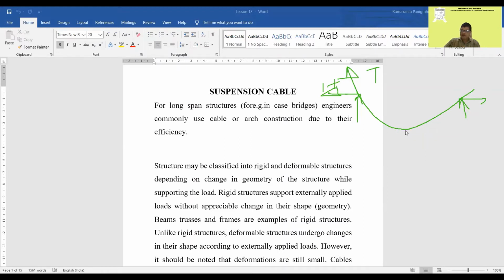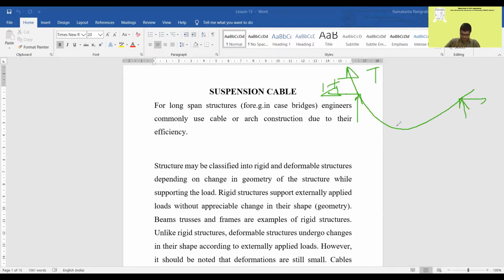At any point, if you draw a tangent, that will give the tension in this cable. So a cable is always subject to tension. Like your arches are always subject to compression, this is subject to tension. So this is very useful in the case of long span bridges. For long span structures like bridges, cable is generally used.